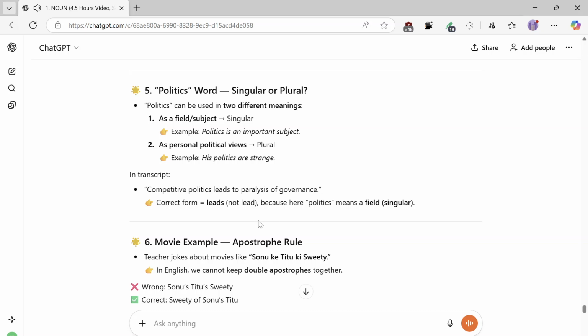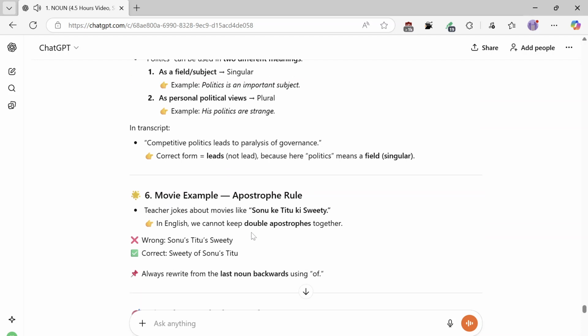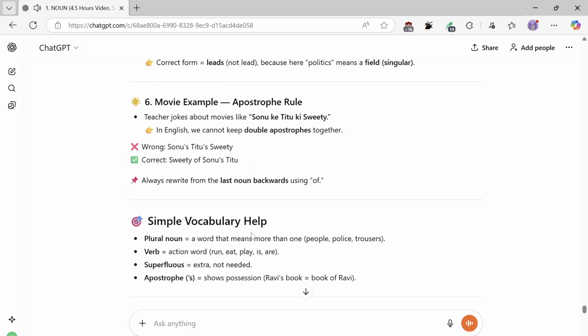Number 6. Movie example, apostrophe rule. The teacher jokes about movies like Sonu ke Titu ki Sweety. In English, we cannot keep double apostrophes together. Wrong: Sonu's Titu's sweetie. Correct: sweetie of Sonu's Titu. Always rewrite from the last noun backwards using of.